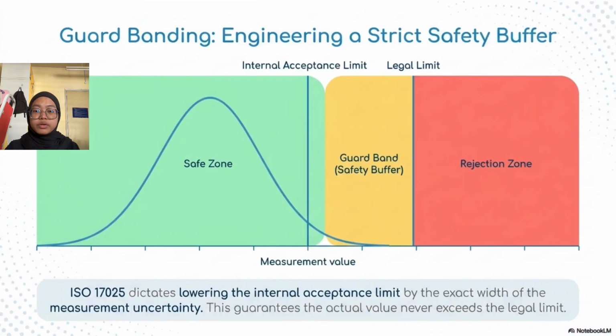To solve this boundary problem, ISO 17025 uses guard banding. Laboratories intentionally lower their internal acceptance limit by the exact width of the measurement uncertainty. This creates a dedicated safety buffer. If a sample falls into this guard band, it is automatically rejected. This engineered buffer guarantees the actual value never accidentally exceeds the true legal limit.